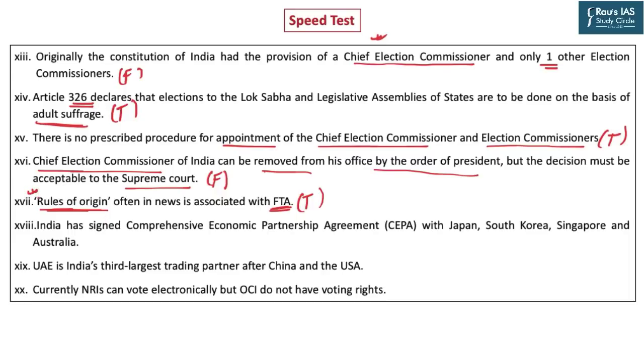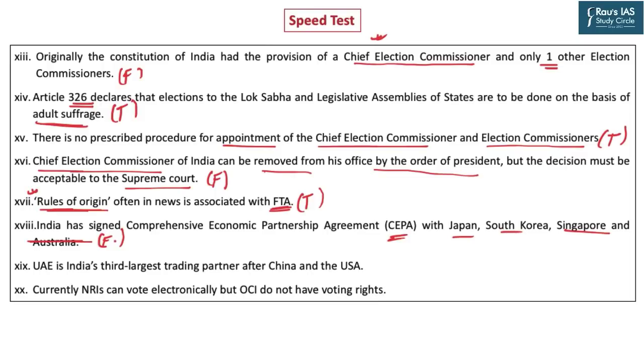India has signed comprehensive economic partnership agreement with Japan, South Korea, Singapore, and Australia. This term Australia makes the statement incorrect. India is in the process of discussion and negotiation to sign CEPA with Australia, but so far it has not been finalized. The statement is incorrect.